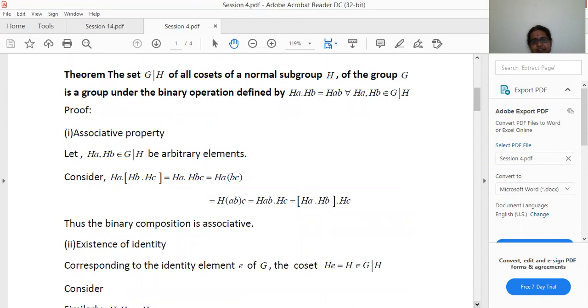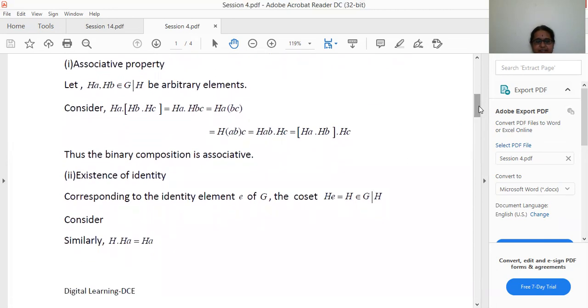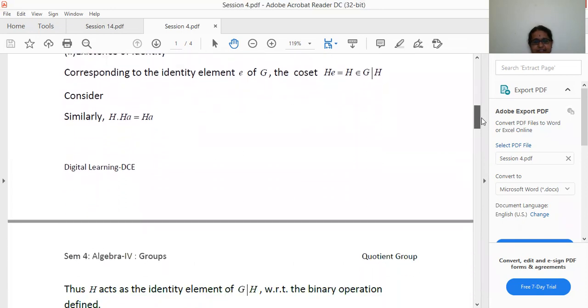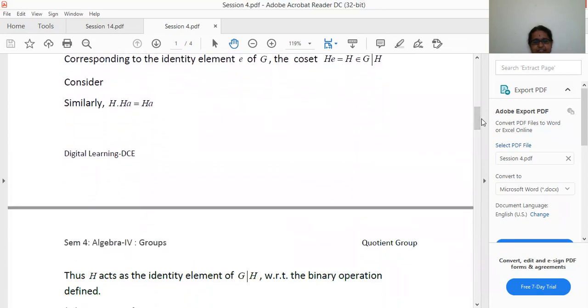Then we have to see what the identity element of G by H is. Corresponding to the identity element e of G, there exists the coset He, that is equal to H, in G by H. This element, if you multiply by any other coset, that is, He dot Ha is equal to Ha and Ha dot H is equal to Ha. So here H is nothing but He.